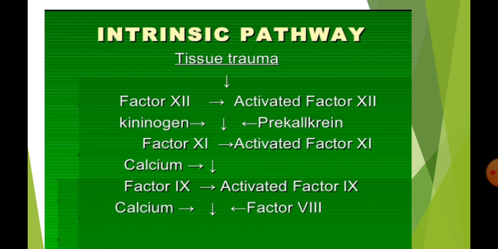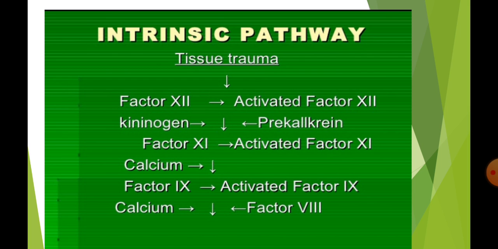When factor 12, that is Hageman factor, comes in contact with collagen, it is converted into activated factor 12, in the presence of kallikrein and kininogen. The activated factor 12 converts factor 11 into activated 11.